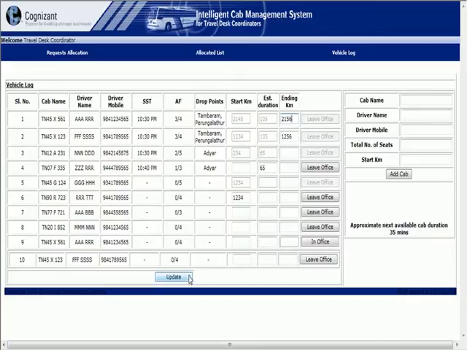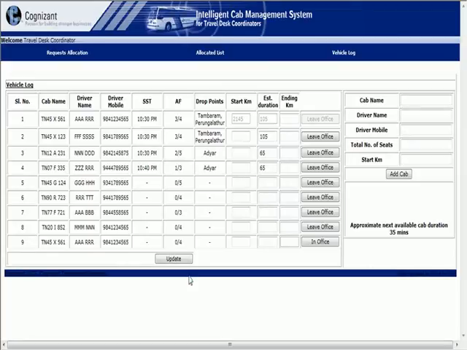He can also get the information the way the driver calls the coordinator and says, I have dropped all the associates, now the cab end kilometer is this much and I am going to the shed. So anyway the coordinator can get the information and enter it, and here he can click the Update button. If the Update button is clicked, the information will be stored and it will be available for the coordinator.